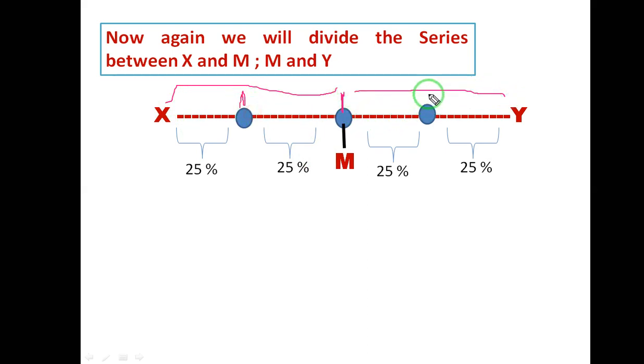So now we have 4 quarters. X and this midpoint consists of 25% of the value. This point to this point consists of 25% of the value. M to this point consists of 25% of the value, and from here to here it consists of 25% of the value. So now what we have done, with the help of 3 points, we have divided our data sets into 4 equal quarters. Each quarter consists of 25% of the value.